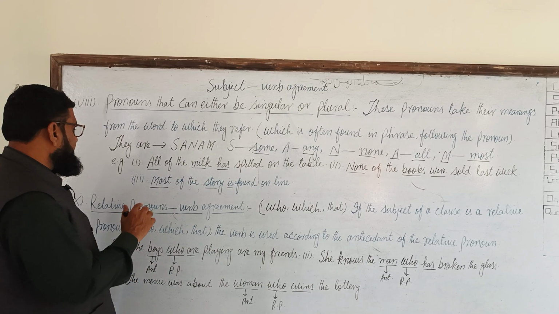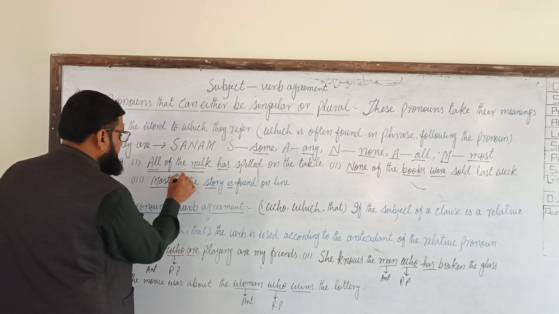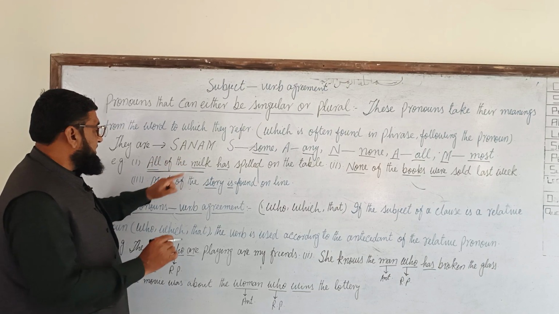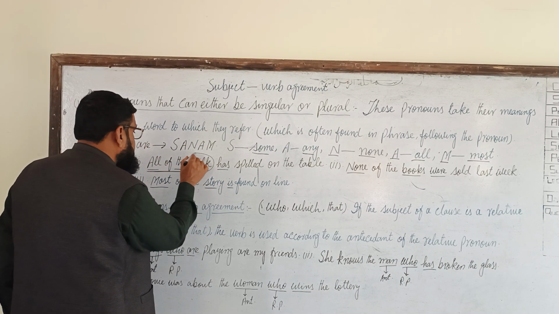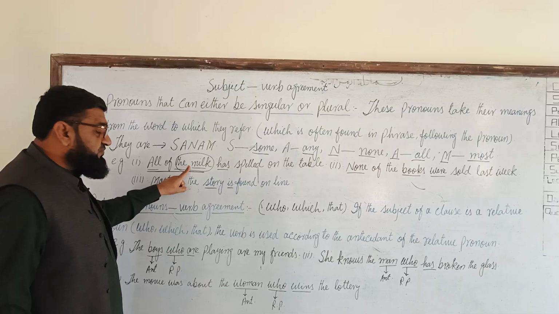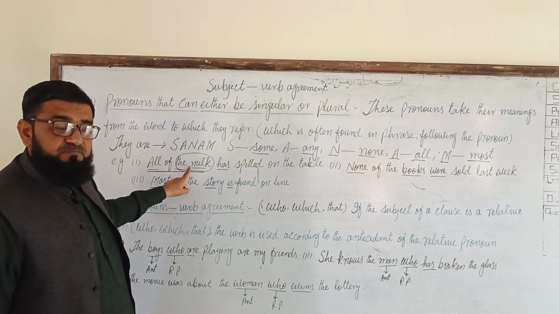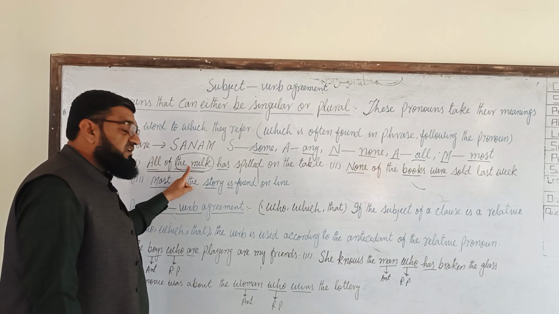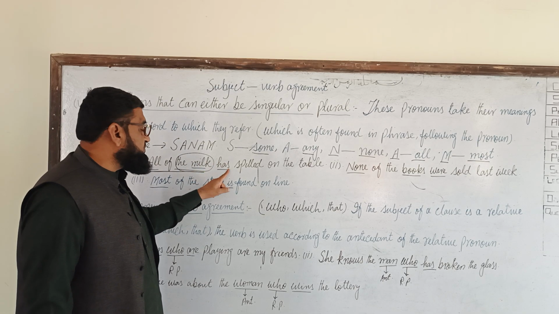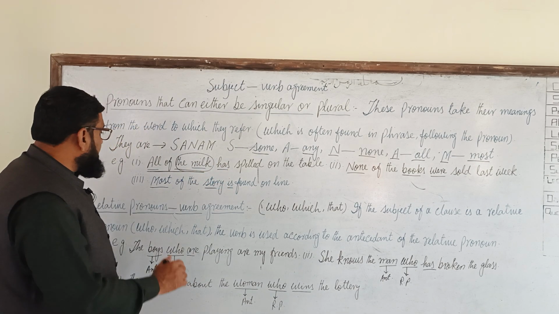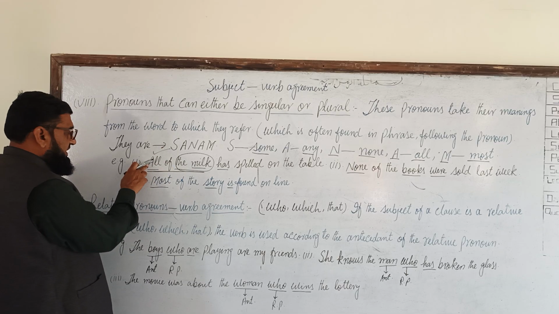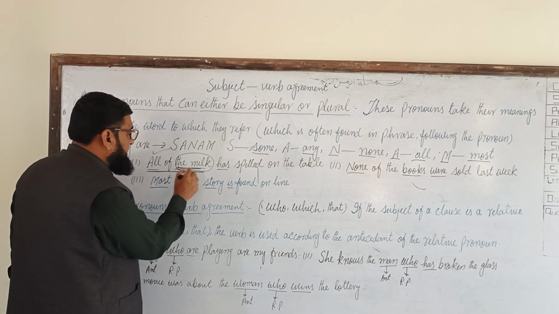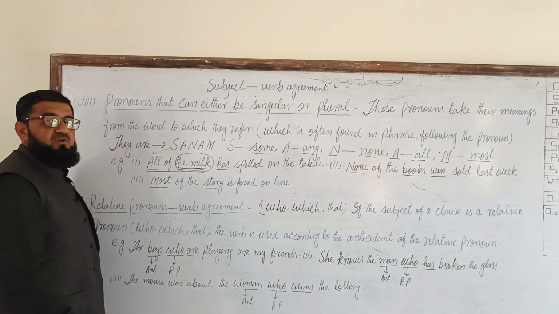For example, all of the milk. So all is used. All of the milk. The milk is important. If the milk is singular, we will use a singular verb. If the milk is plural, we will use a plural verb. So the plurality or singularity of all depends upon the word which follows that pronoun.